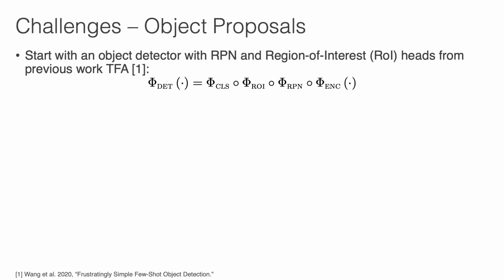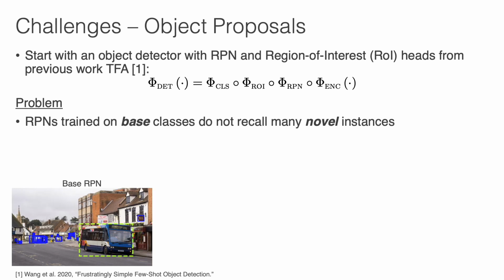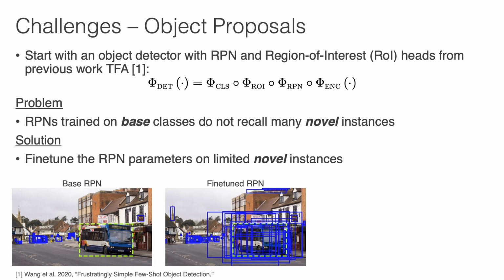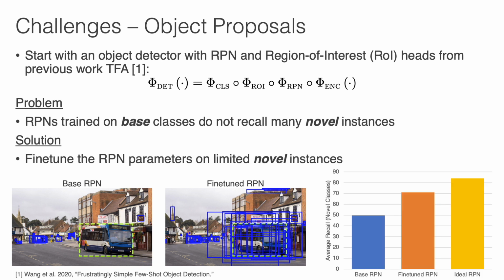We start from the detector of a previous work based on Faster RCNN, containing a region proposal network and region of interest classification. We note that many easy novel instances are not recalled by the RPN. Our solution is simply to fine-tune the RPN-specific parameters on the limited novel instances. This drastically improves recall of novel instances, largely bridging the gap to the ideal RPN performance from traditional object detection.